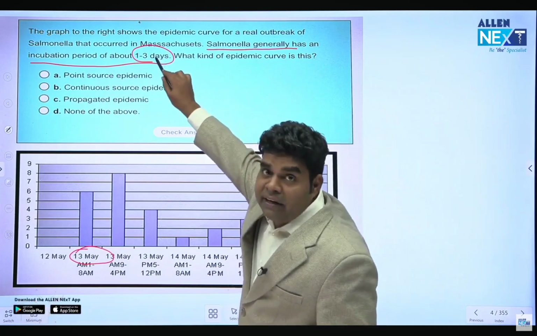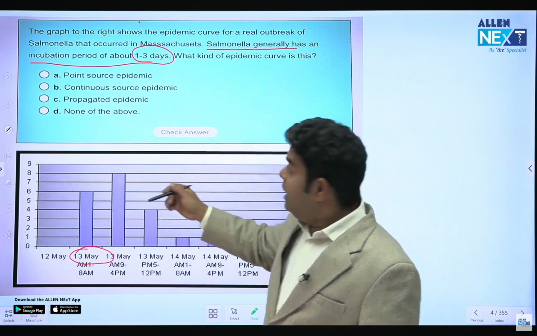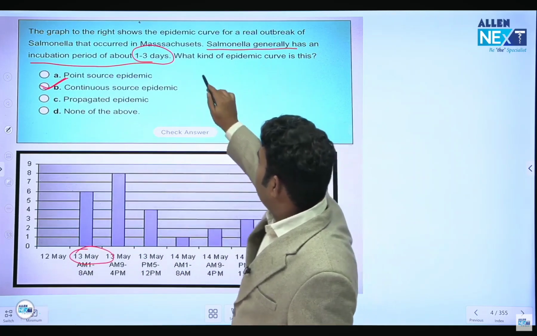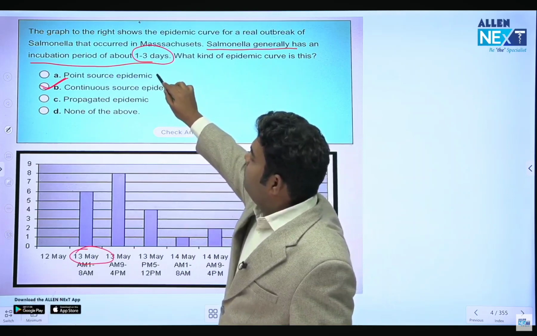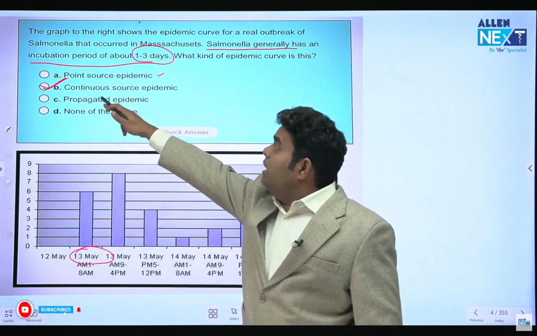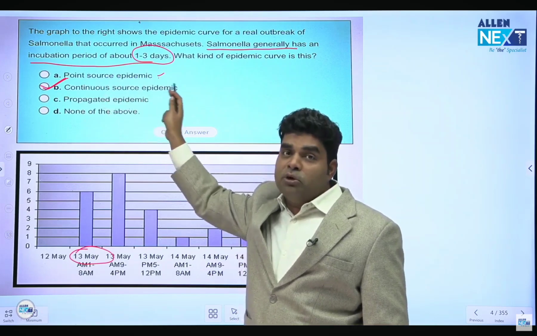Cases are taking more than 3 days' time. Because it is more than 3 days, it is continuous exposure. If the cases were occurring in only 2 days, then it would become a point source epidemic. But because cases are taking more than 3 days, it is a common source continuous exposure epidemic.